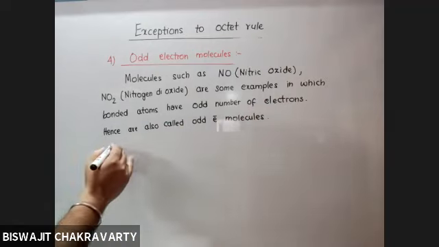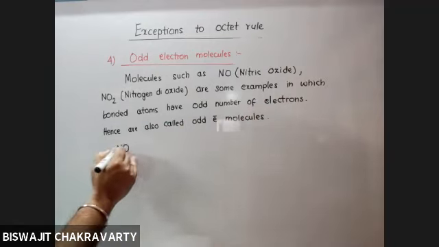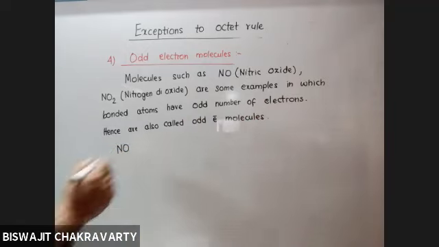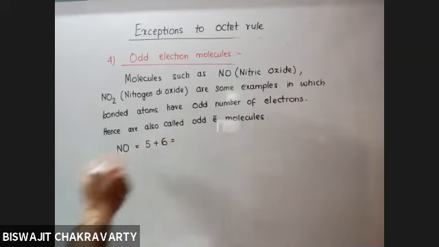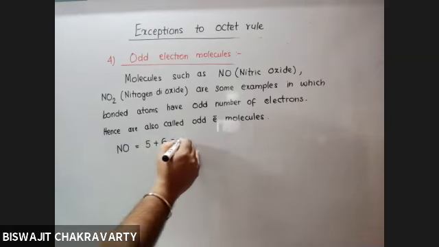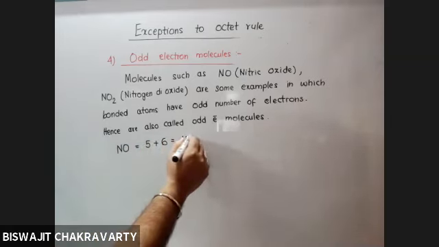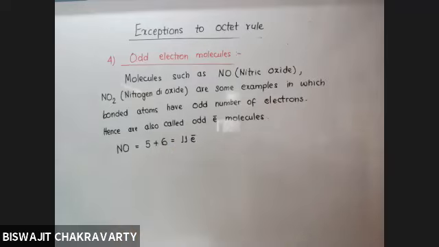Now let us say we take nitric oxide. So nitrogen has 5 electrons in its outermost shell. Oxygen has got 6. So can you convert 11 electrons to pairs? Is it possible? No, sir. Not at all.